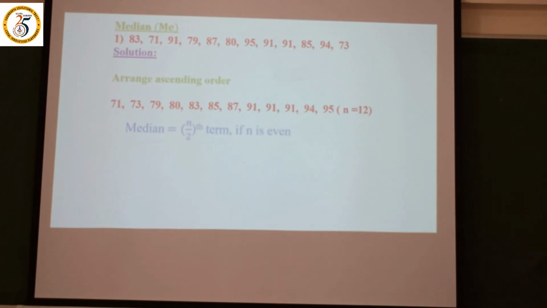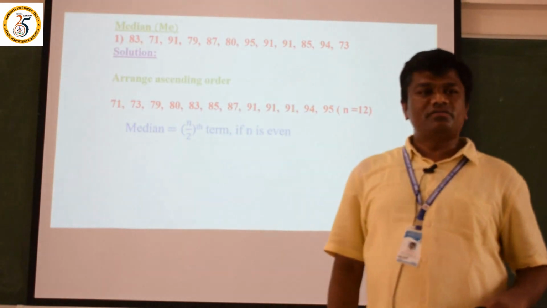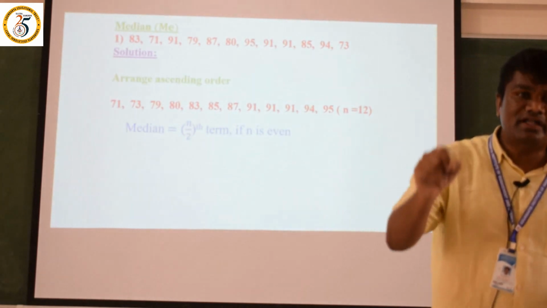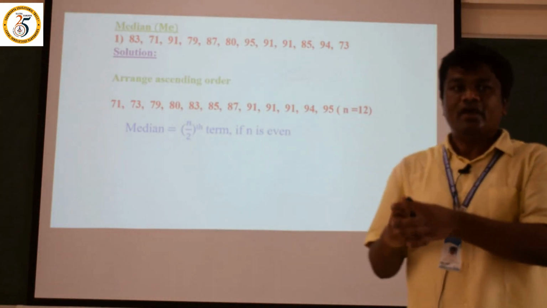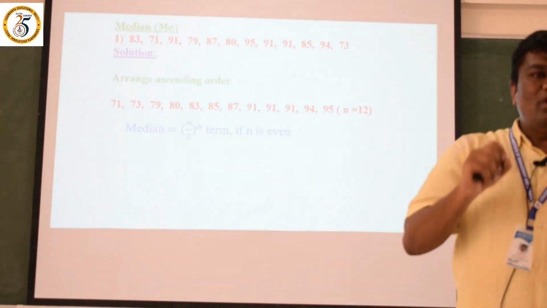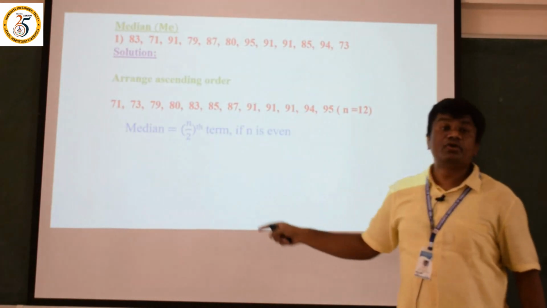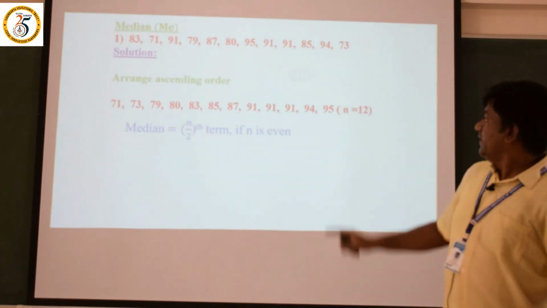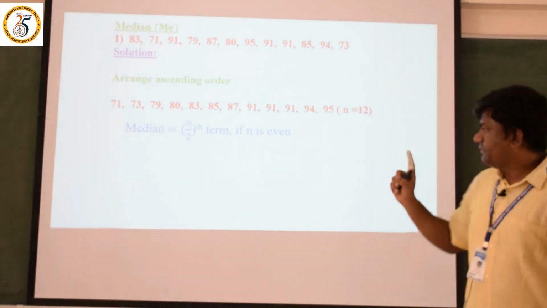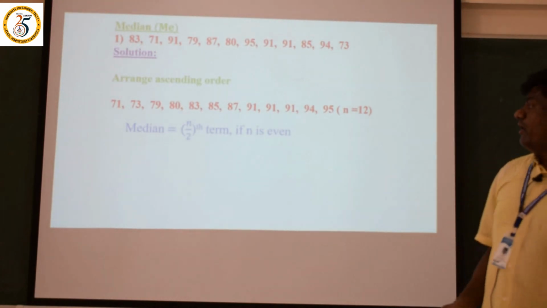After this, median is equal to the n by 2th term. Why have we taken the n by 2th term? This is very important. It's very simple. If n is an even number, like 2, 4, 6, 12, then we take the n by 2th term. If n is an odd number, like 1, 3, 11, I should take n plus 1 divided by 2. Here it is an even number, total numbers are 12, so we use the formula for even n.